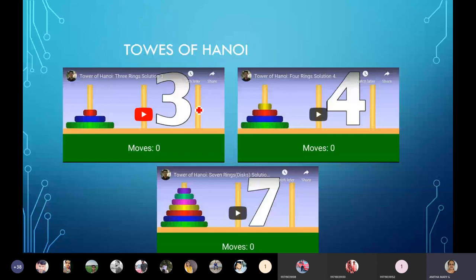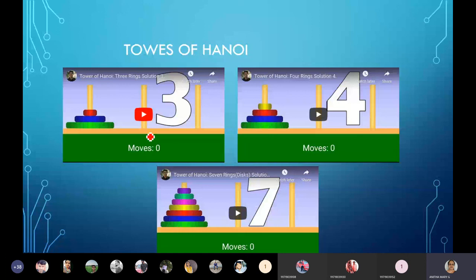However the discs are there in the first tower, similarly I just want all the discs to move to the last tower. But with what condition? Always on the bigger disc, the smaller one should be placed. Never place a smaller one under the bigger one. These are the conditions. With these conditions, you should be able to move the discs present in tower 1 to tower 3 by taking the help of tower 2 in between.